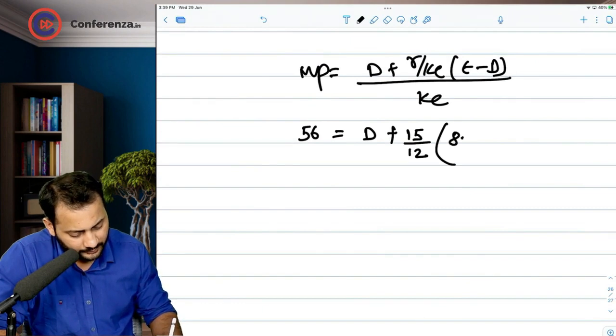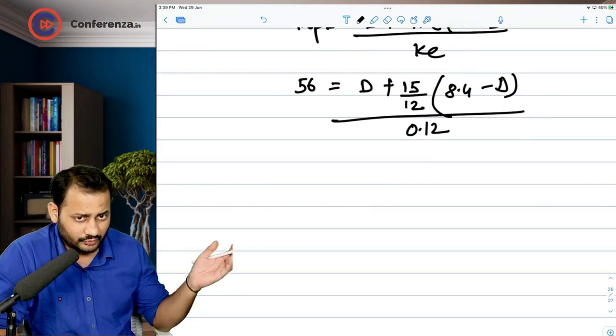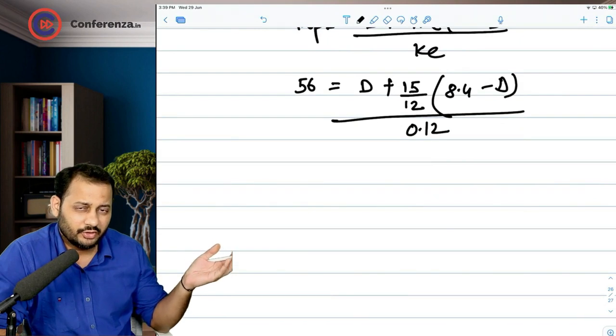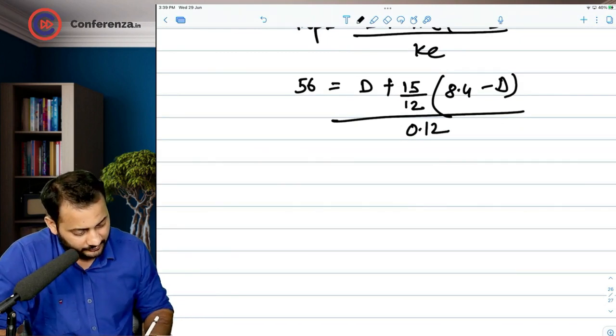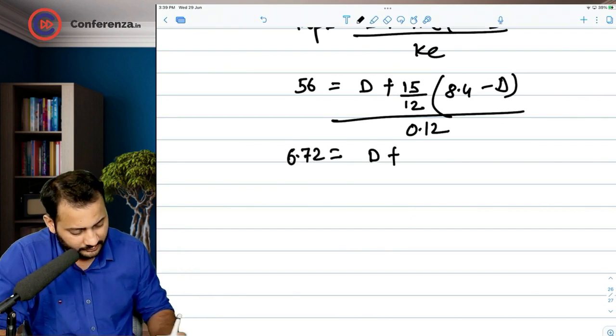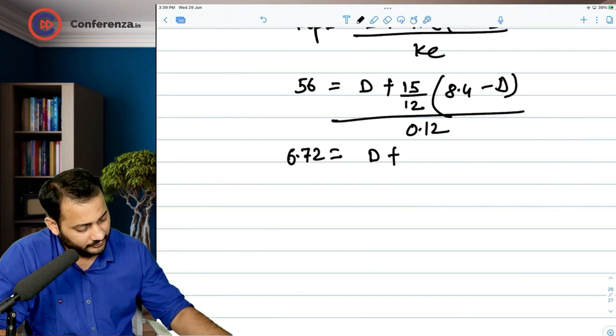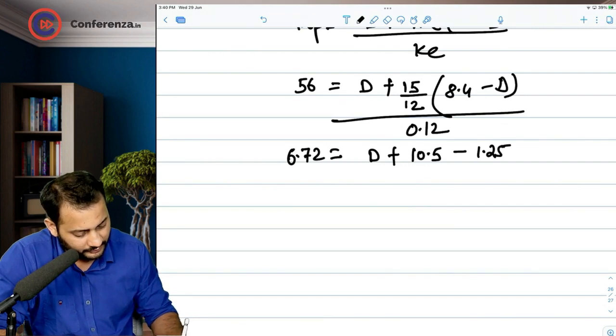Earning per share 8.4, dividend is not known yet, divided by 12% or 0.12. So take the 0.12 in the denominator on the left hand side. It will be multiplied with the 56 figure. It goes to 6.72. Dividend plus 15 by 12 into 8.4. That's 10.5, and 15 by 12 will be 1.25 dividend.